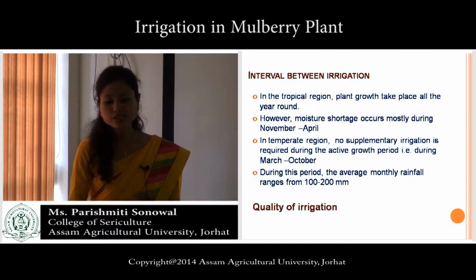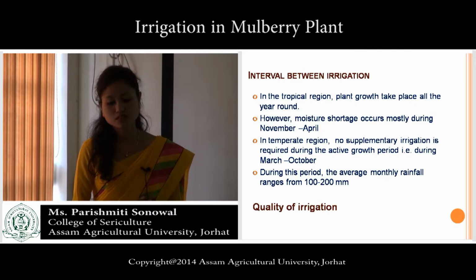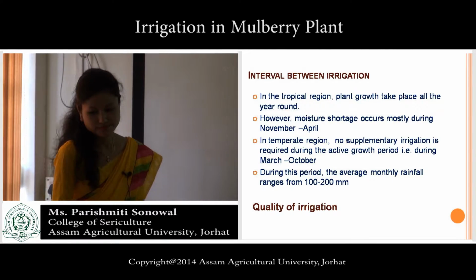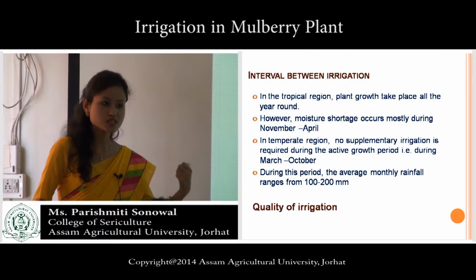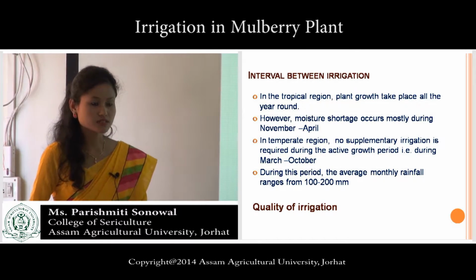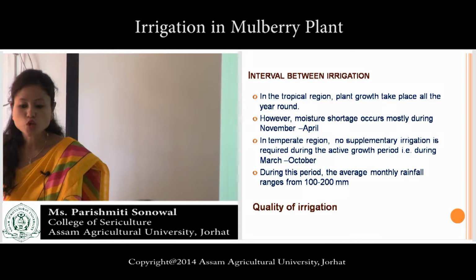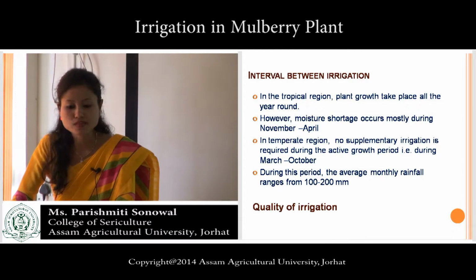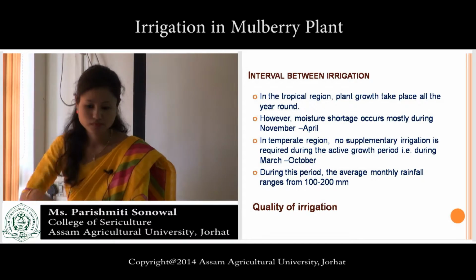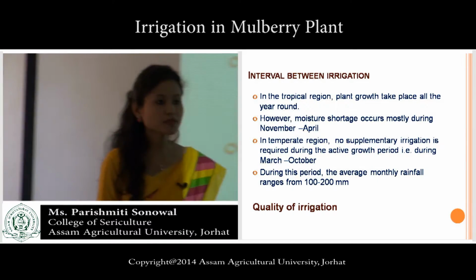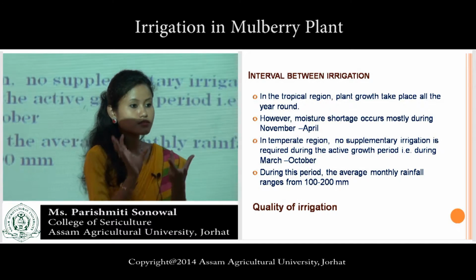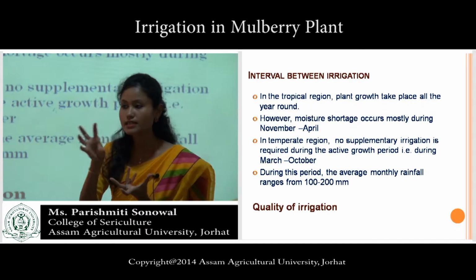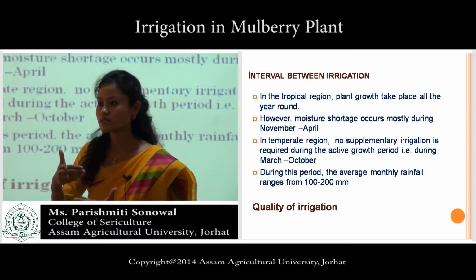Now, interval between irrigation. Interval. Already I mentioned frequency. Now, interval. In the tropical region, plant growth takes place all the year round. This point. Tropical region. Which are the most important periods in the case of the mulberry plant?